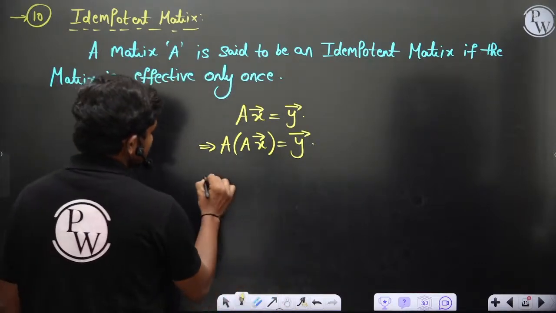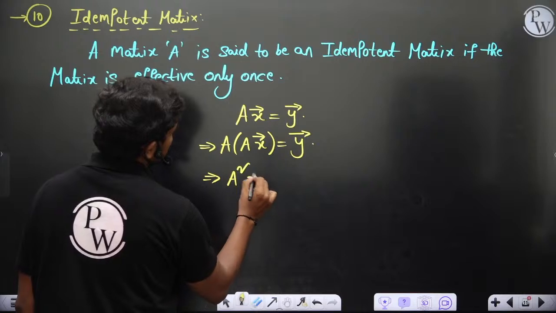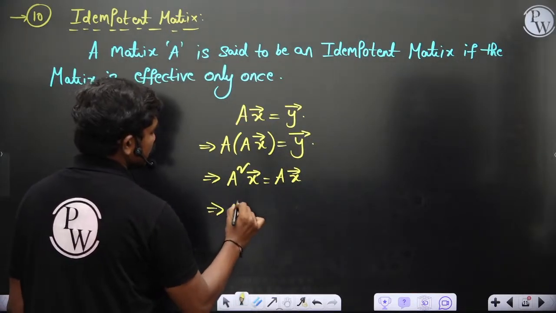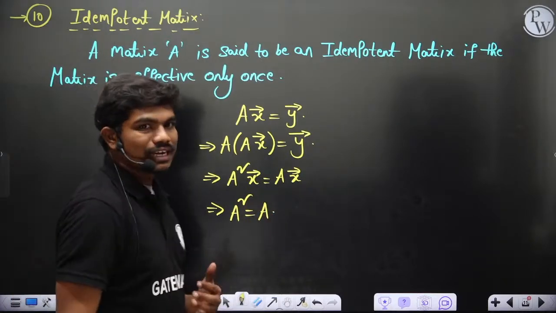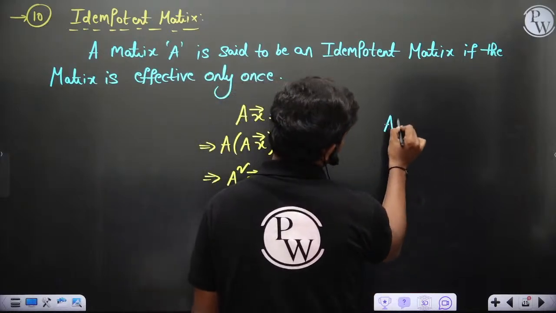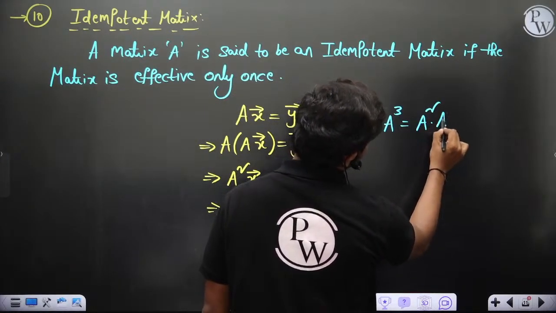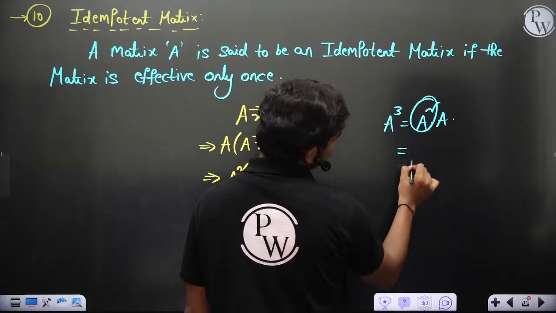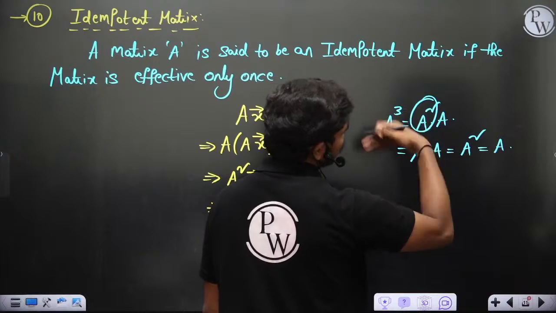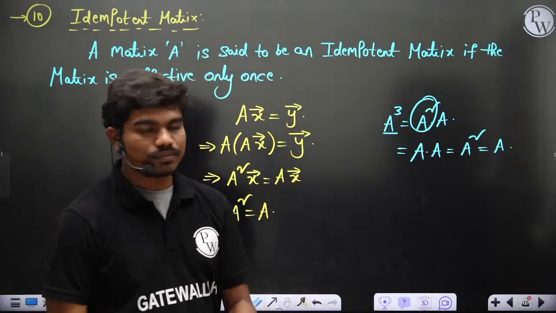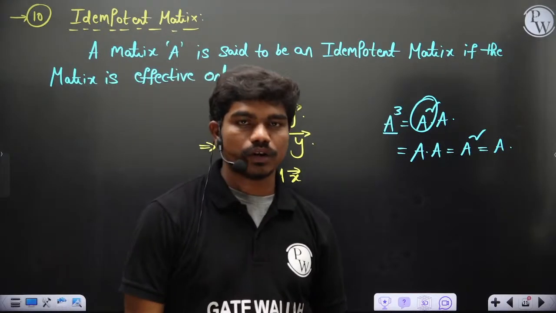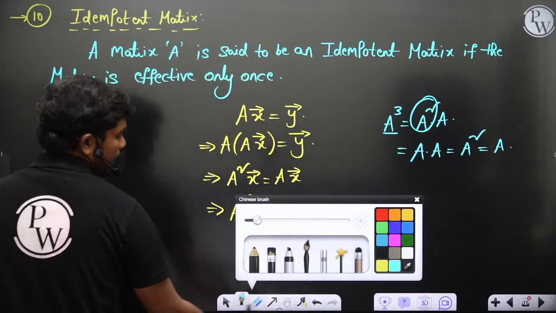So this implies A square X is equal to A times X, because Y can be replaced with AX initially. So this can be written as A square is equal to A. And in fact, if A square is equal to A, you can say A cube is also A. Why? Because A cube can be written as A square into A, and since this is idempotent, I can replace A square with A, and A into A again gives me A square, which is again A. So A cube, A power 4, any higher power, as many times as you apply, it always shows the effect only for one time. That type of matrices are called idempotent matrices.